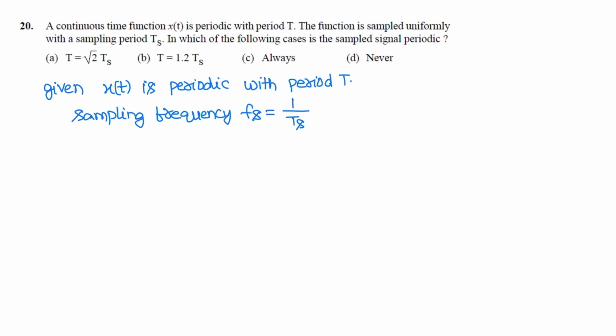Next question. A continuous time function x of t is periodic with period t, and the function is sampled uniformly with sampling period ts.